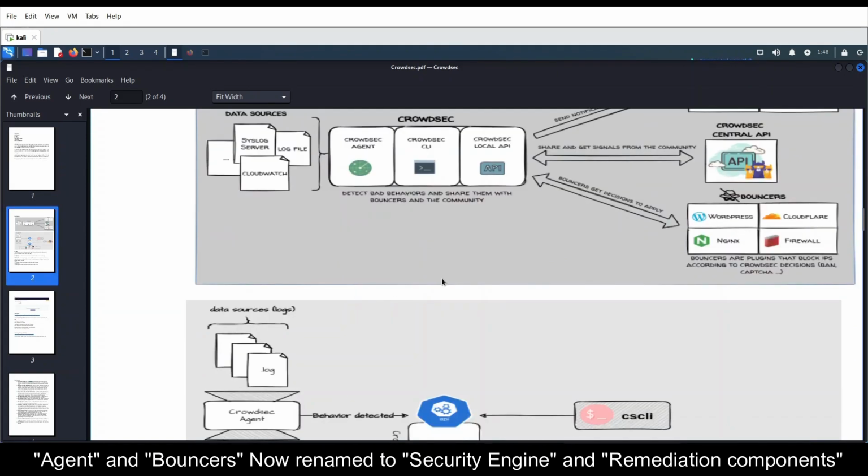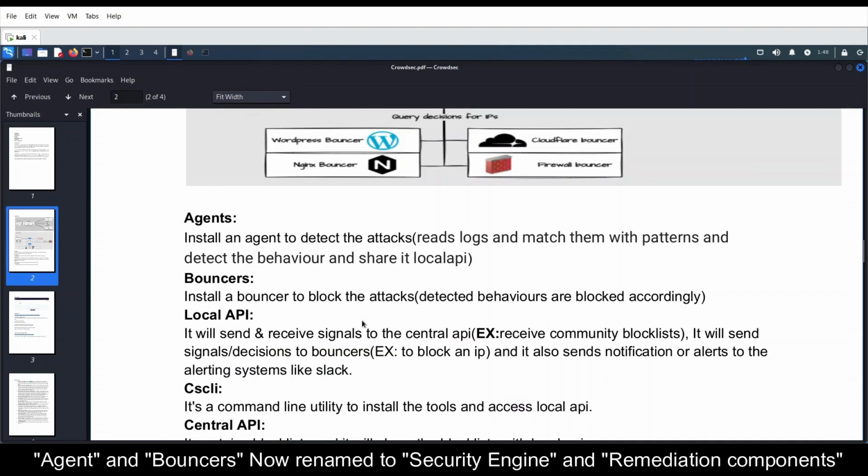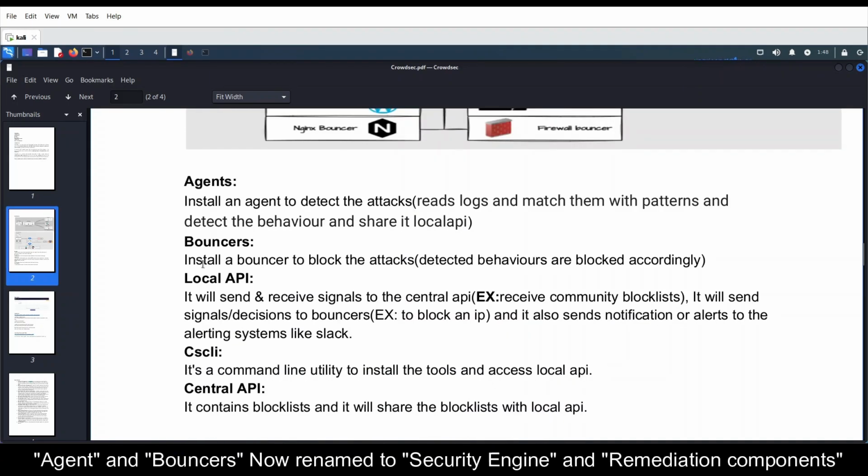Then coming to architecture, it has some main components. First is agents, then bouncers, then local API, then CLI and central API. Coming to agents, install an agent to detect the attacks.